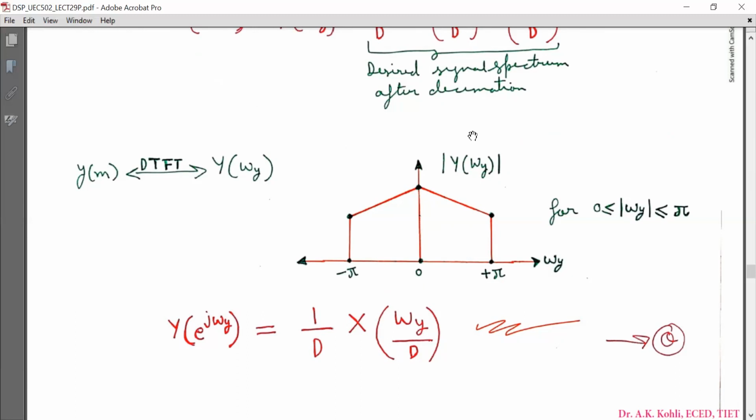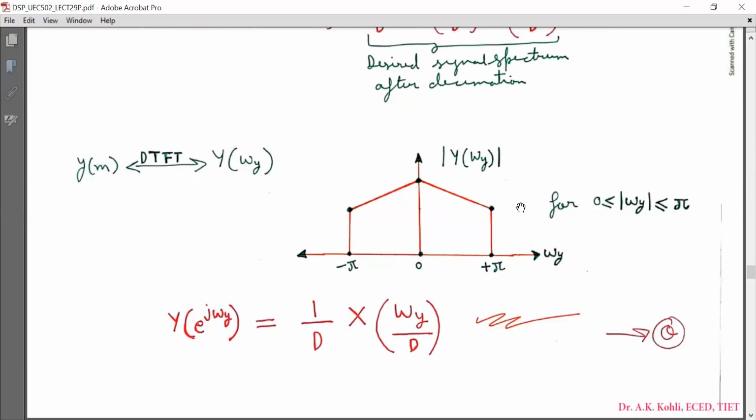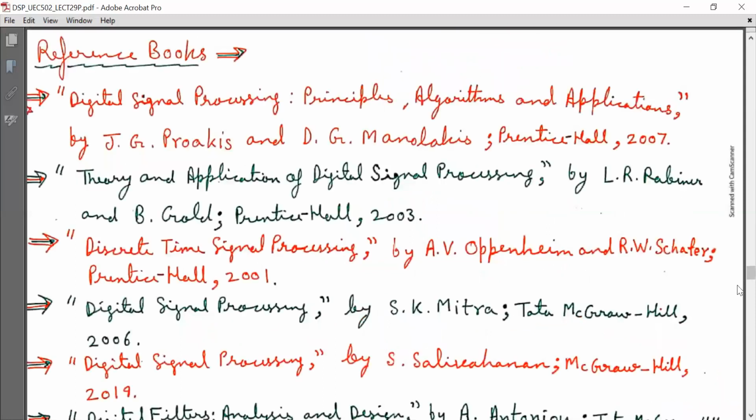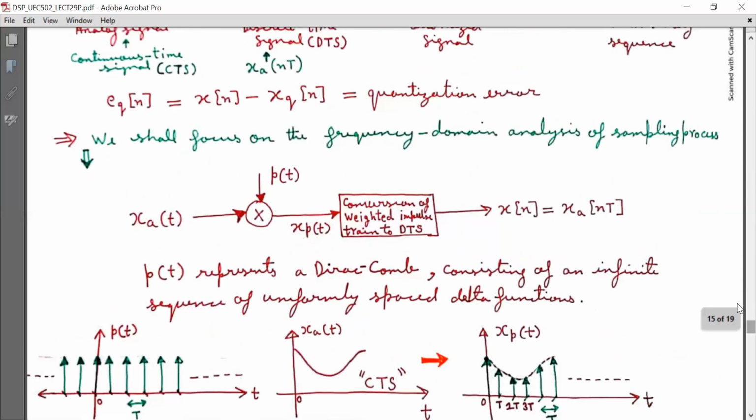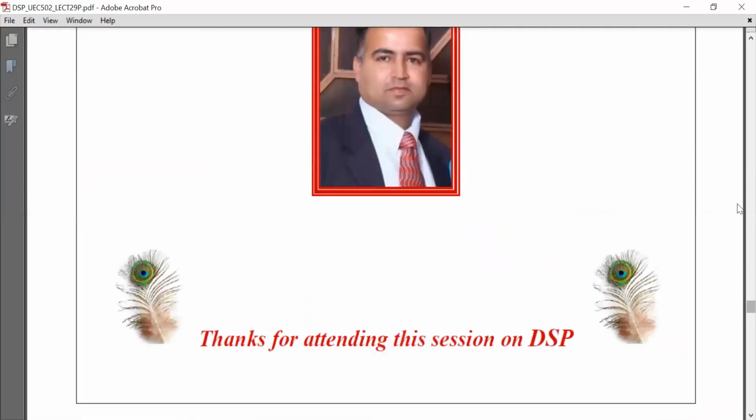And this is the frequency domain representation of the output signal, Y omega y is the spectrum. Now this is how the downsampling takes place, but if you are interested to understand the simple sampling, you can go through my previous lectures.